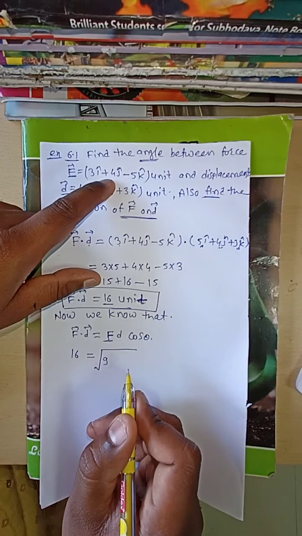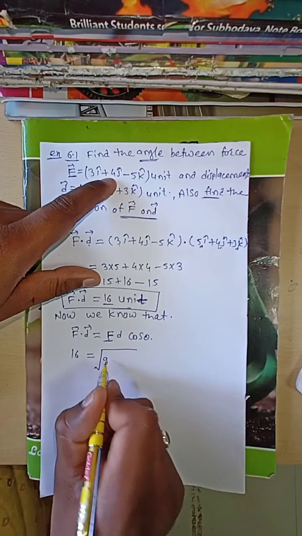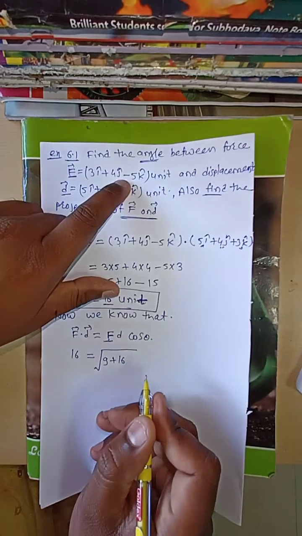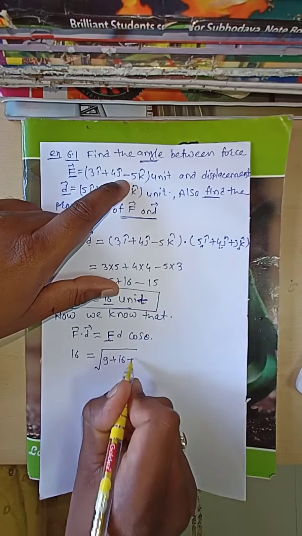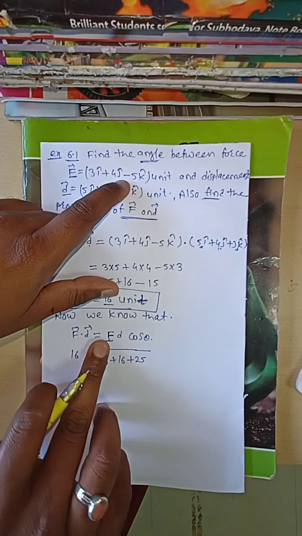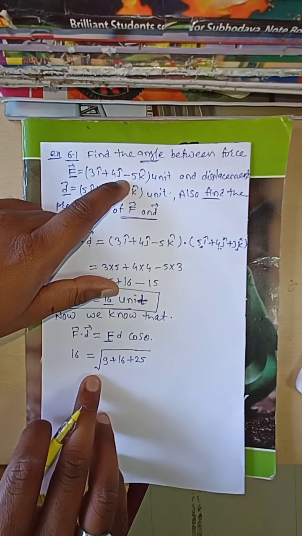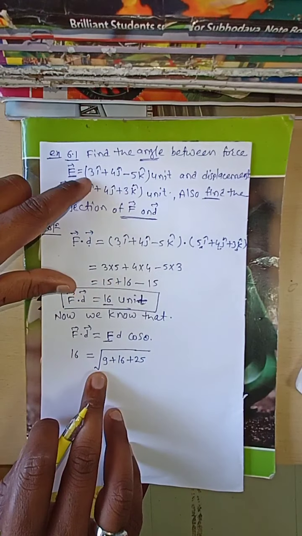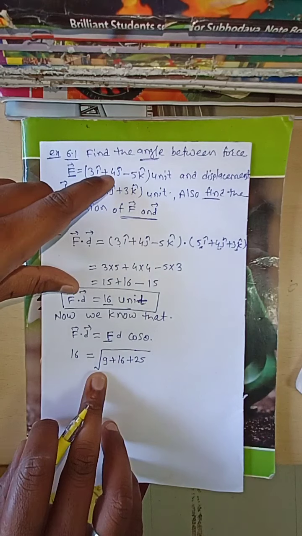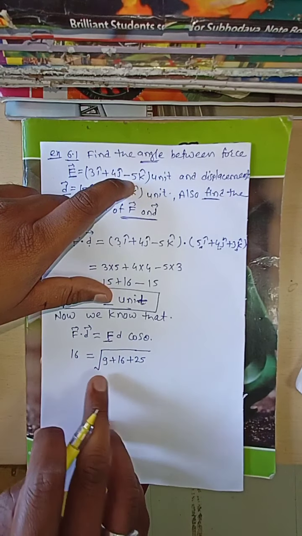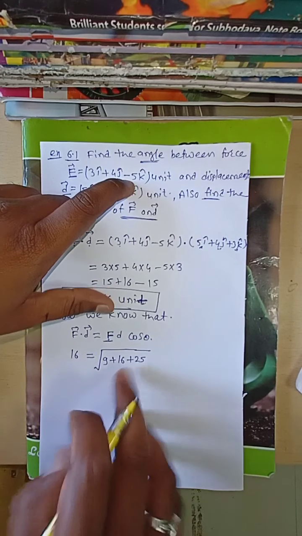Now next, square of 4. Square of 4 is 16, means 9 plus 16. Next, square of minus 5. Square of minus 5 is 25. See here, this is the magnitude of F: under root of square of 3 plus square of 4 plus square of minus 5, means under root of 9 plus 16 plus 25.